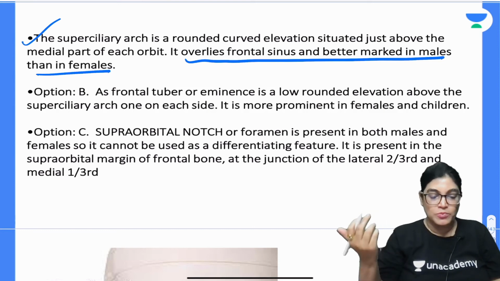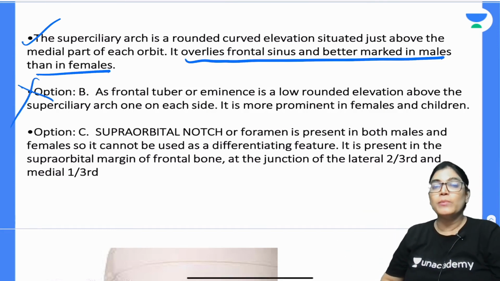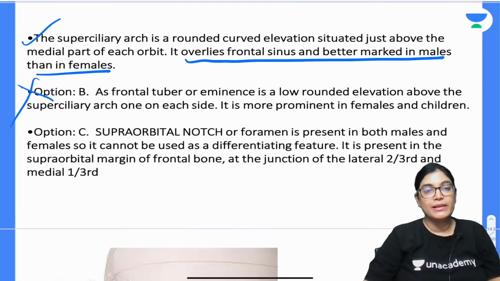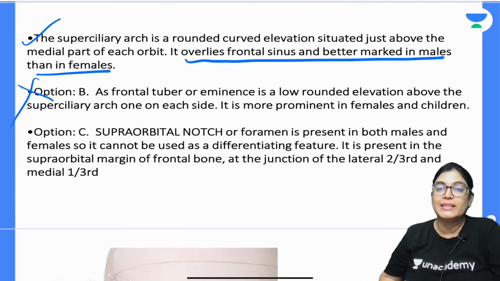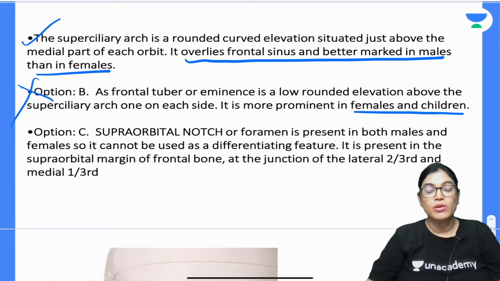What about the other options? Option B is not right. Why? Frontal tuber or eminence is a low rounded elevation above the superciliary arch, and it is more prominent in case of females and children. So it is not the right answer.